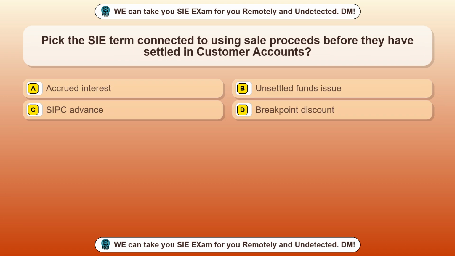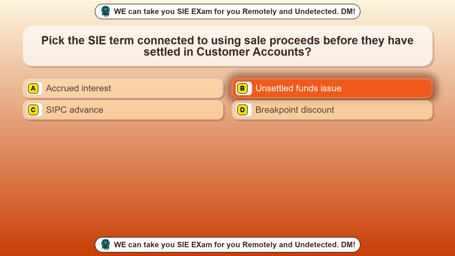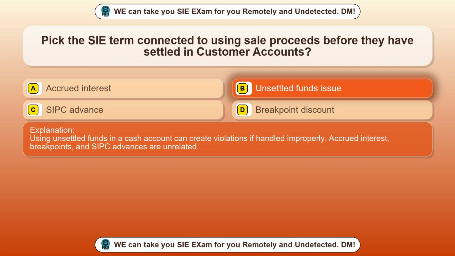Question 26. Pick the SIE term connected to using sale proceeds before they have settled in customer accounts. Option A, accrued interest. Option B, unsettled funds issue. Option C, SIPC advance. Option D, breakpoint discount. The correct answer is option B, unsettled funds issue. Using unsettled funds in a cash account can create violations if handled improperly. Accrued interest, breakpoints, and SIPC advances are unrelated.